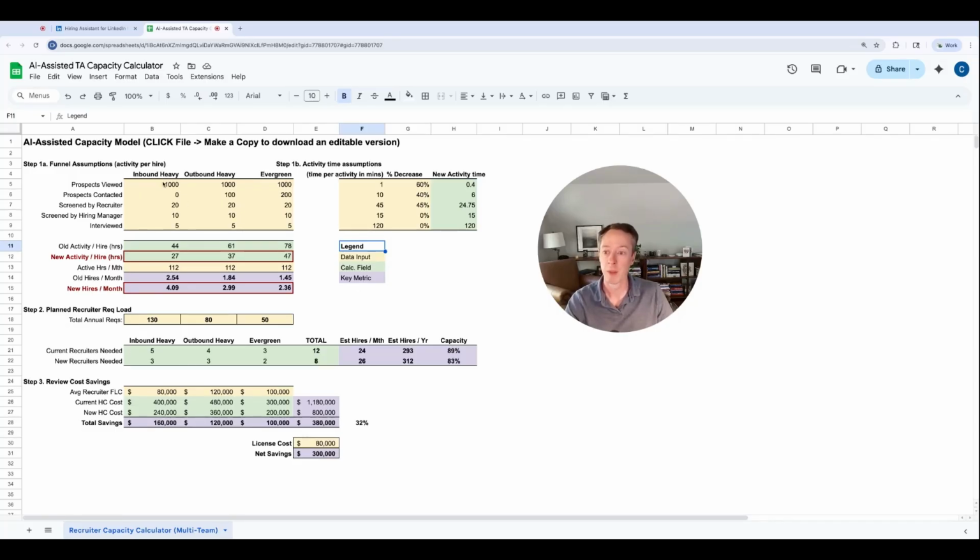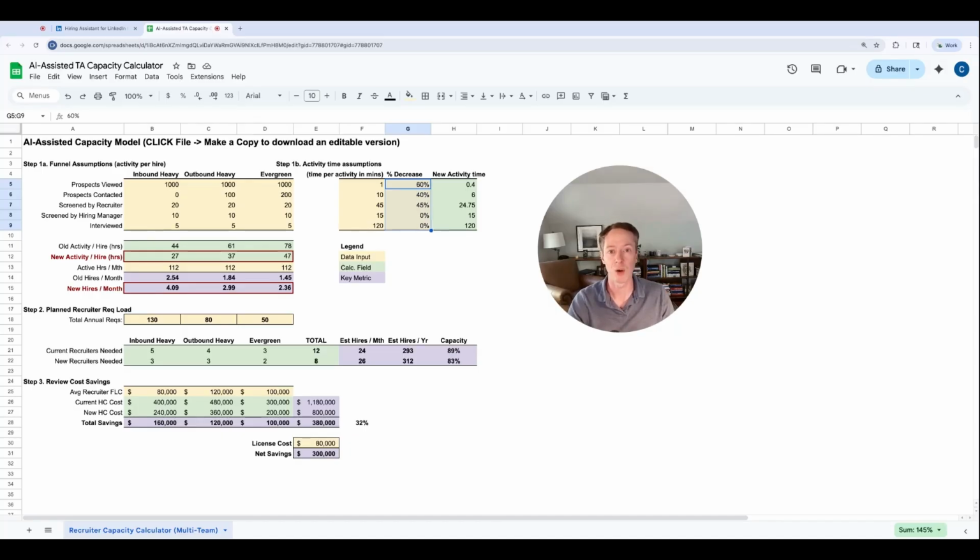So let's jump in. This is actually covered in one of our previous capacity planning sheets. What I will go through is the decrease that I expect to see from a tool like the new LinkedIn hiring assistant. Now, this was taken from the Apple page. LinkedIn shared some data. Now, there's always an overestimate of the actual impact of this. You've got to think about things like, is this going to be adopted by all of the recruiters? What is the effectiveness actually for the roles that we're going to be hiring against? And, is it actually going to affect our inbound channel as much as they maybe say?